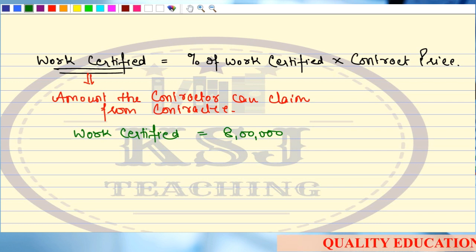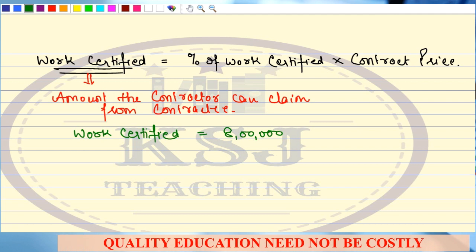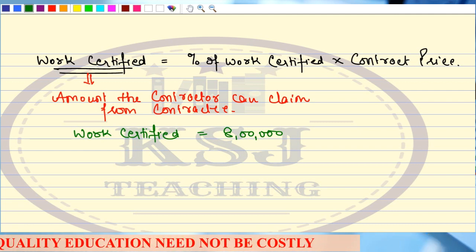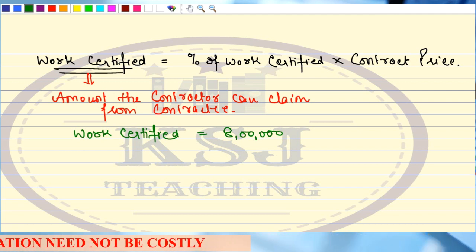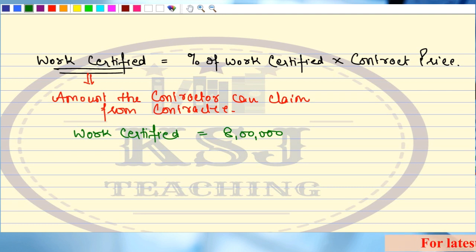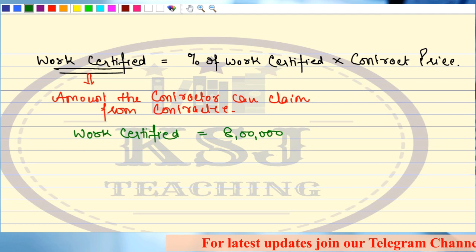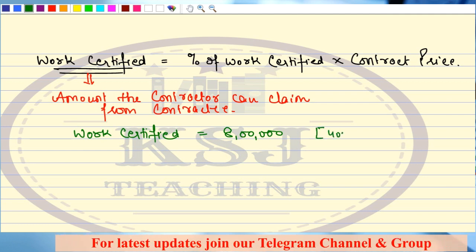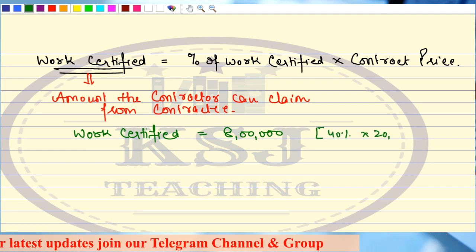The expert told me some of the discrepancies that were there in the work. So according to him, 40% work is complete. Okay, that's fine. I agree to it. I do not dispute this thing. So what you have to do is pay me 8 lakh rupees. That is 40%. This is what I deserve. This is 40% of 20 lakh rupees.